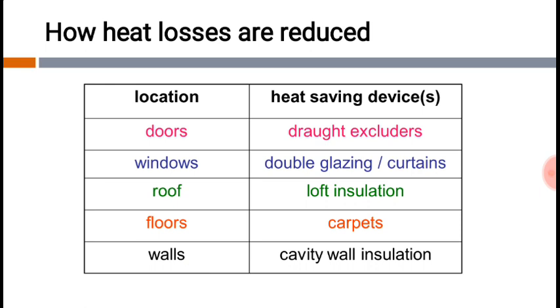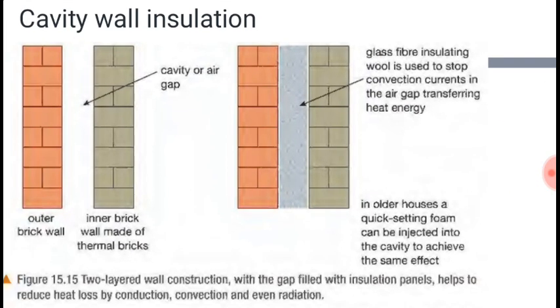And walls, they have cavity wall insulation. So these are the places from where the heat escapes, and these are the methods, the technology, which are used to save the heat from escaping. I think it's easy enough to understand. So let's move ahead. Let's learn about the walls first. This is known as cavity wall insulation. This is very easy to understand.